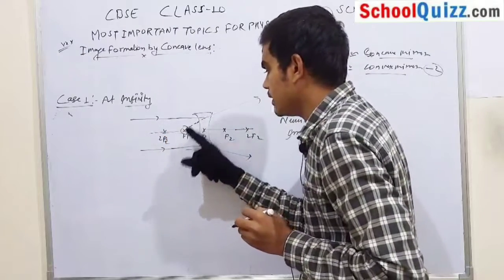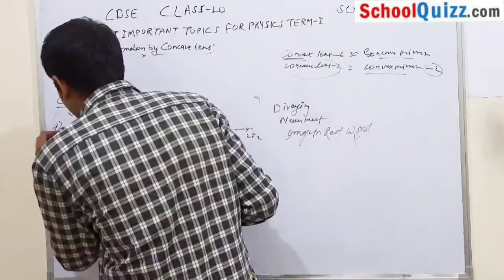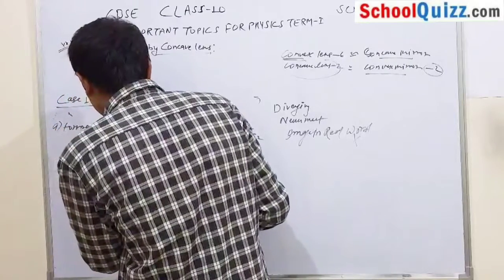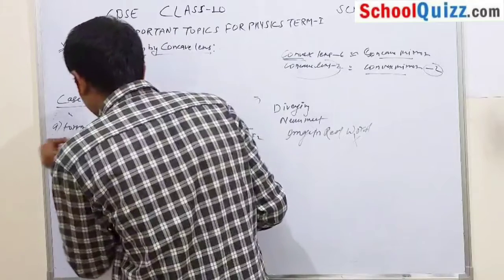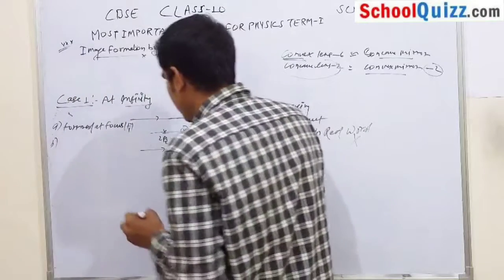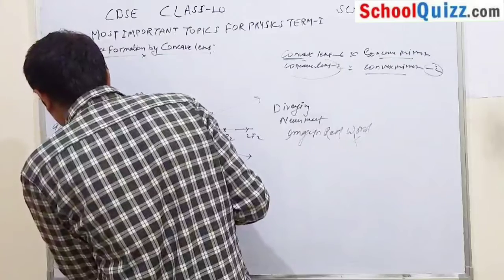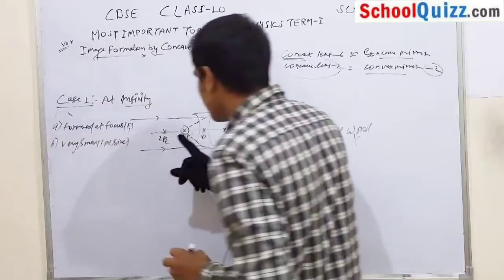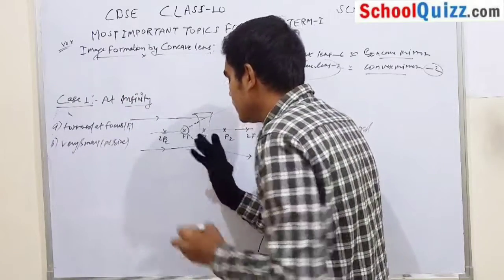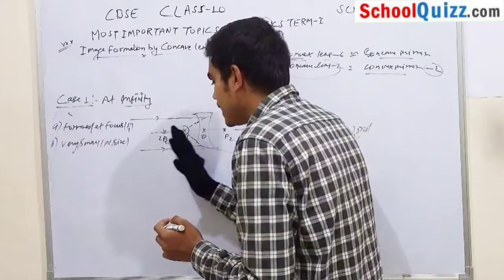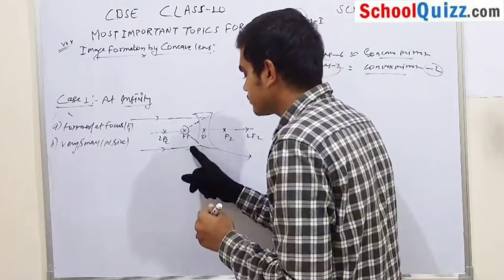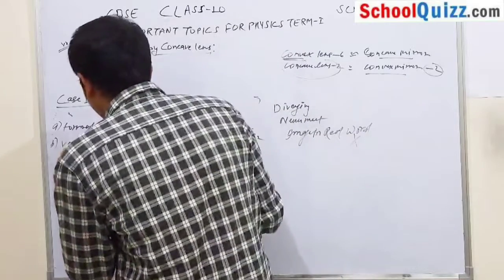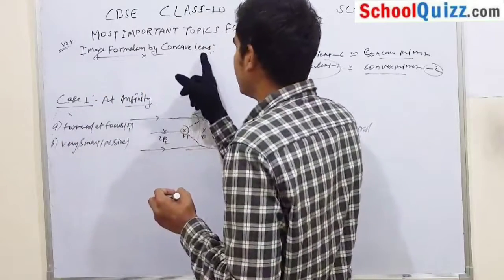Here the two rays meet, so the image will be formed at focus F1, and the image is very small, point size. The image is produced in front of, on the same side of, the concave lens.